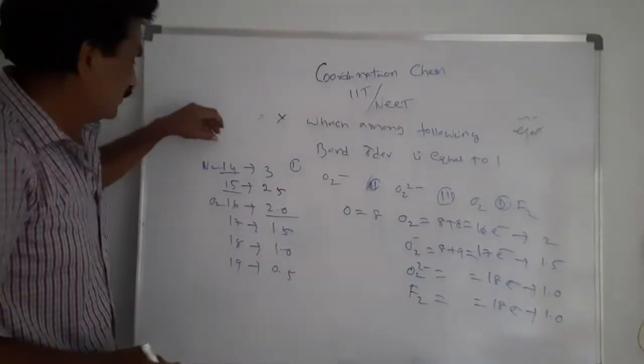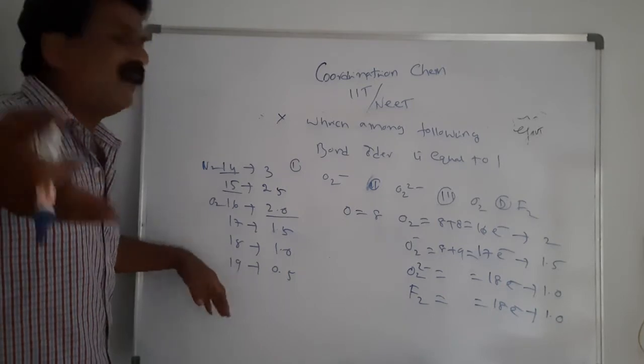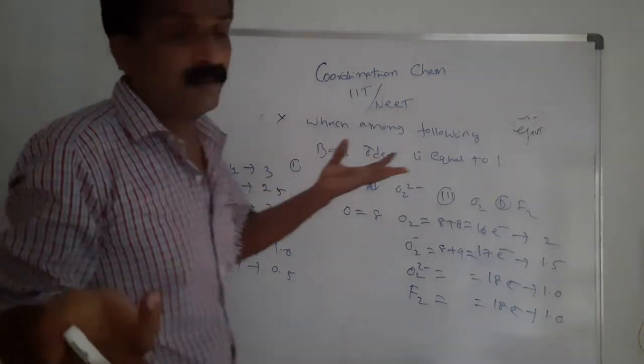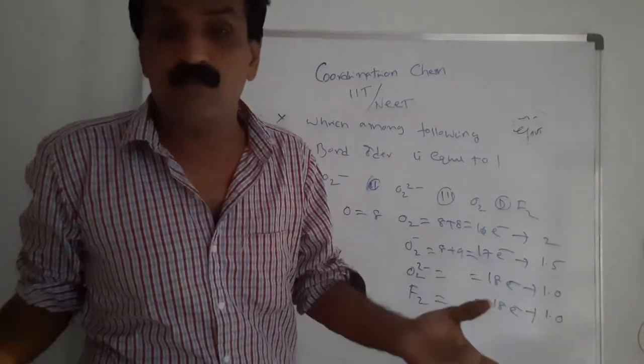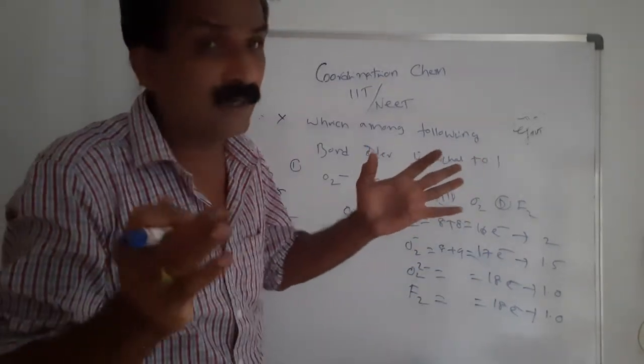Let me repeat. The formula is the number of bonding electrons minus the number of anti-bonding electrons, divided by 2.